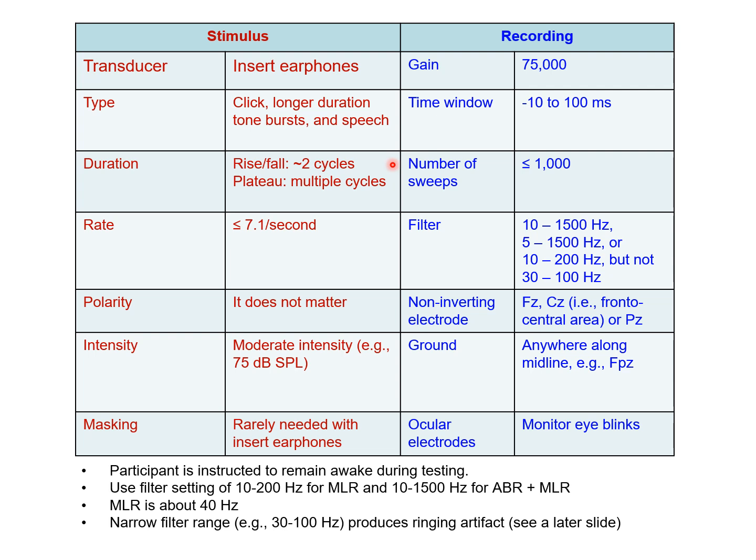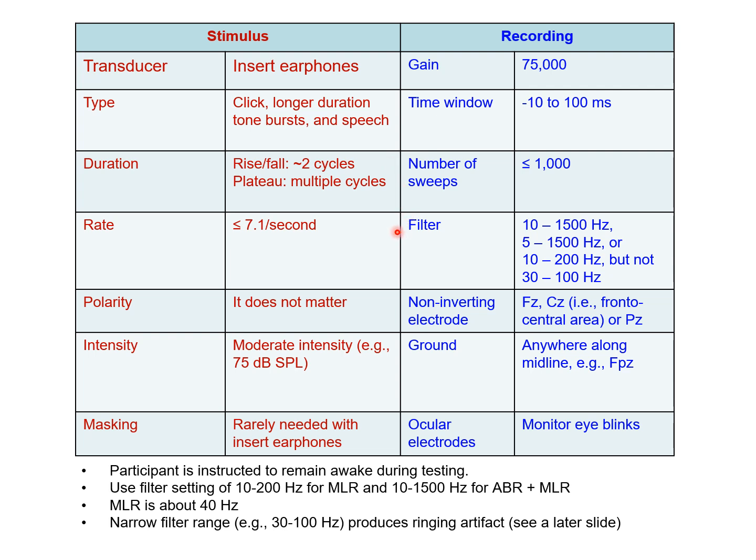For ABR and SSR, we usually have 1,000 sweeps or more, but for MLR, you really don't need that. 1,000 sweeps is plenty. Maybe 500 or 700 sweeps will do. So a number of sweeps less than or equal to 1,000 is sufficient.